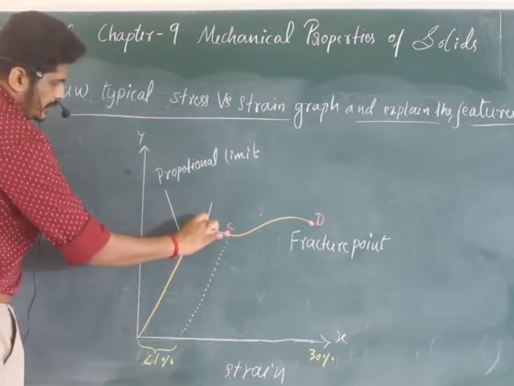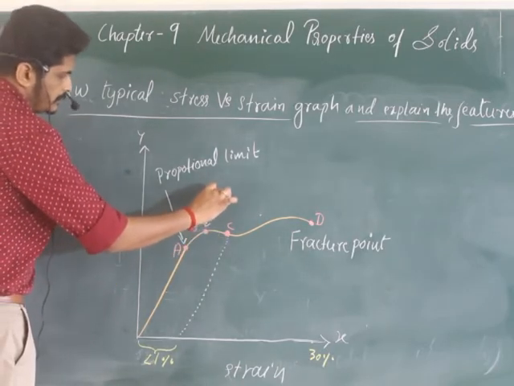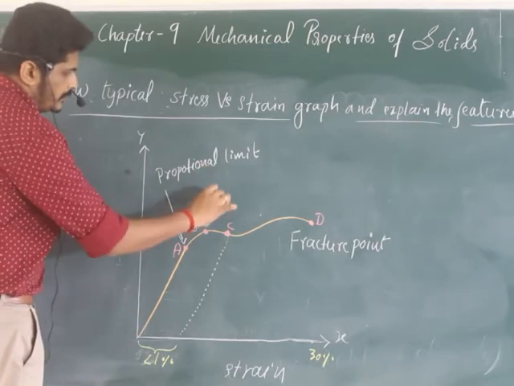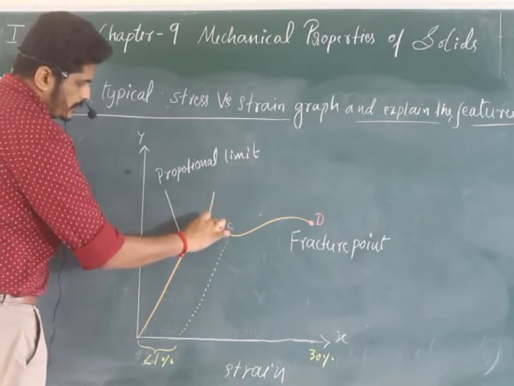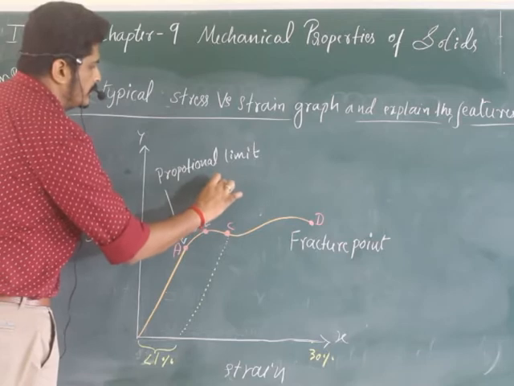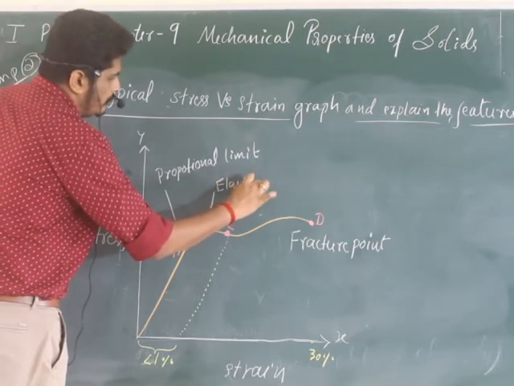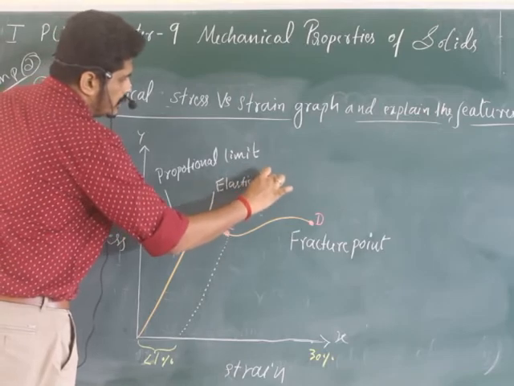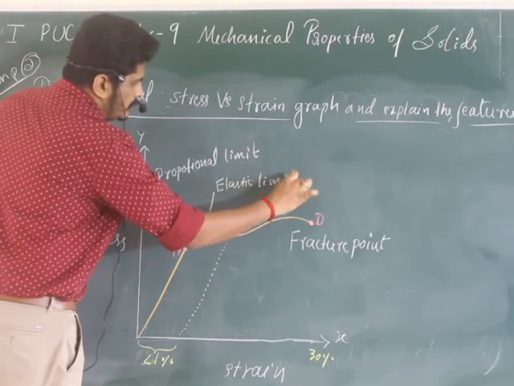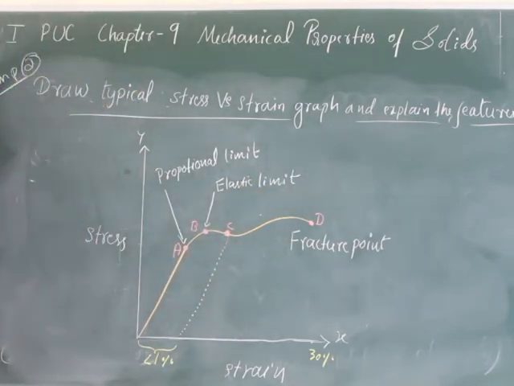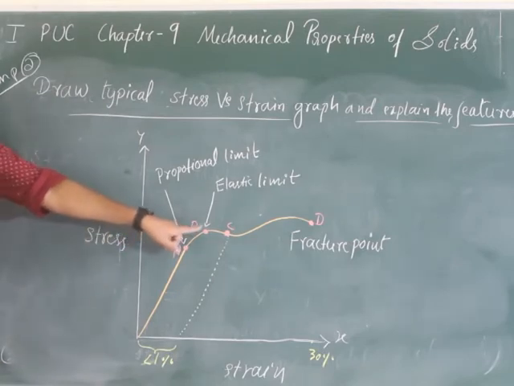Then what is B? Let us see. B I will write here. This is elastic limit. So point B means elastic limit.